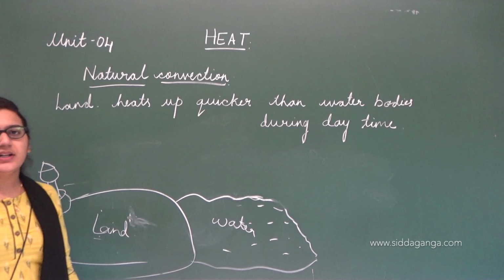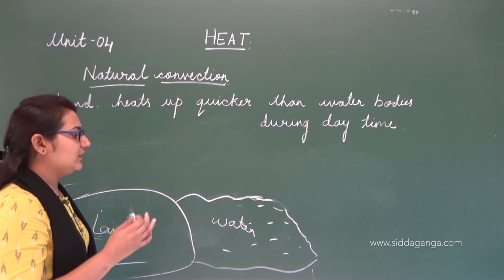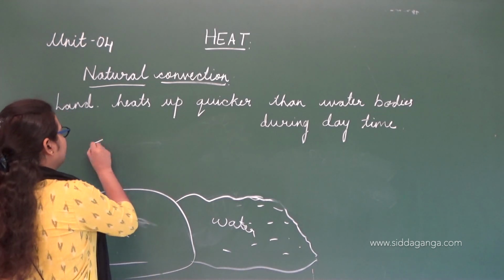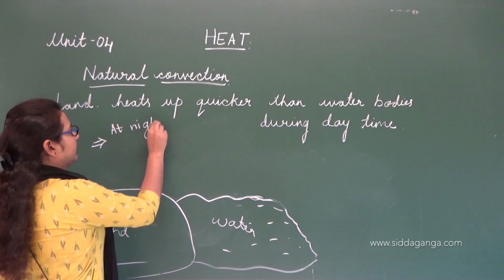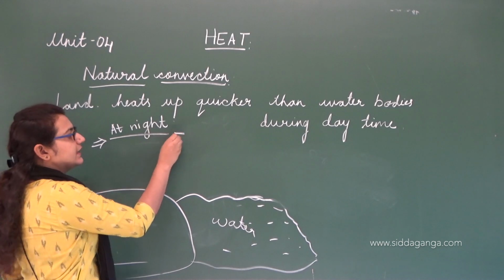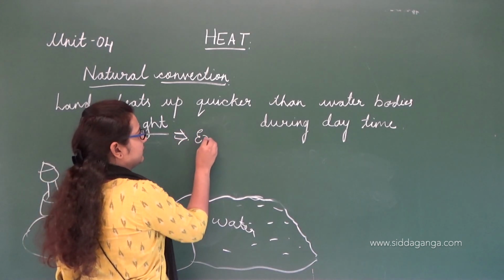Okay, during night, yes, there is no sun, and exactly the opposite happens.